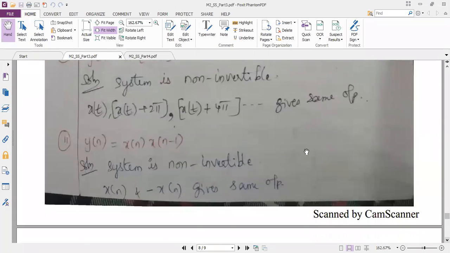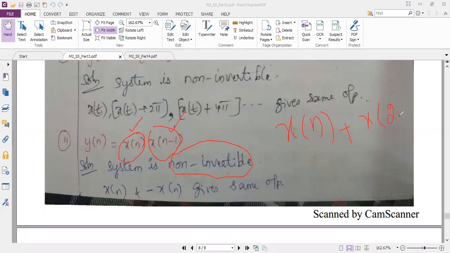Yes, ma'am. And one more hint I am giving here is, if your input is a product, see here, x of n multiplied with x of n minus 1. If it is a product, then definitely the system is non-invertible. I should have only a single x of n, or I have a plus of some term like x of 2n.